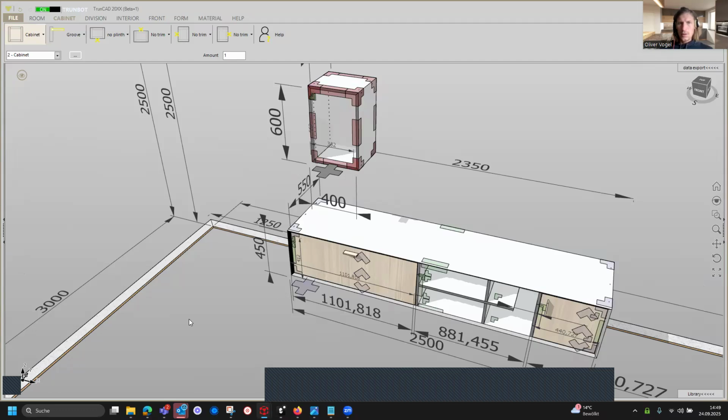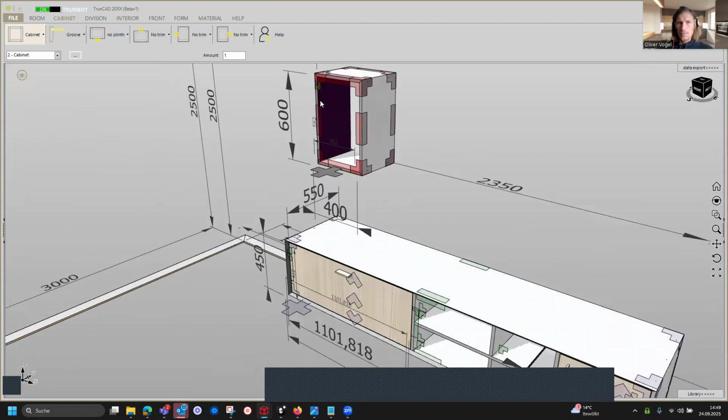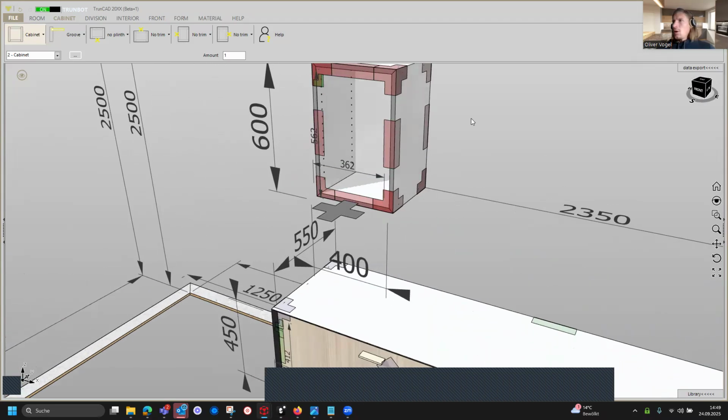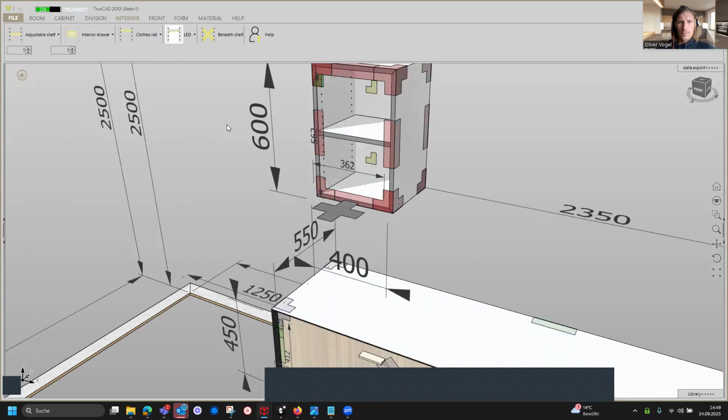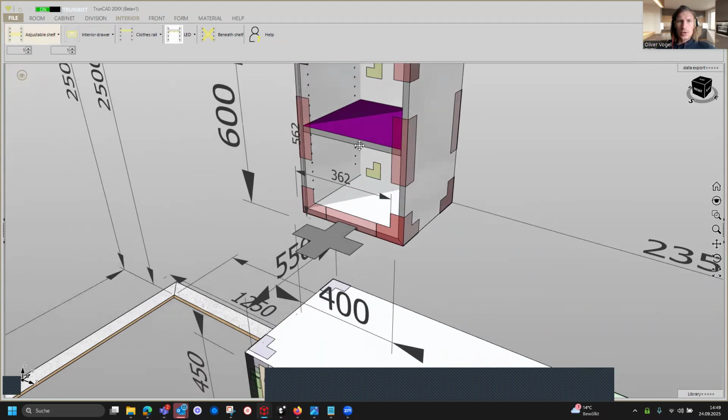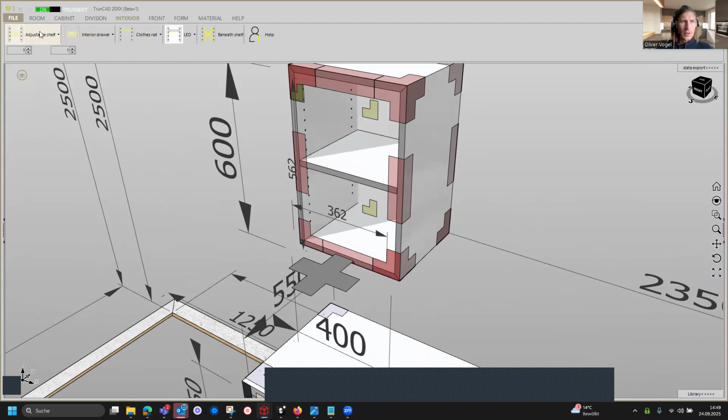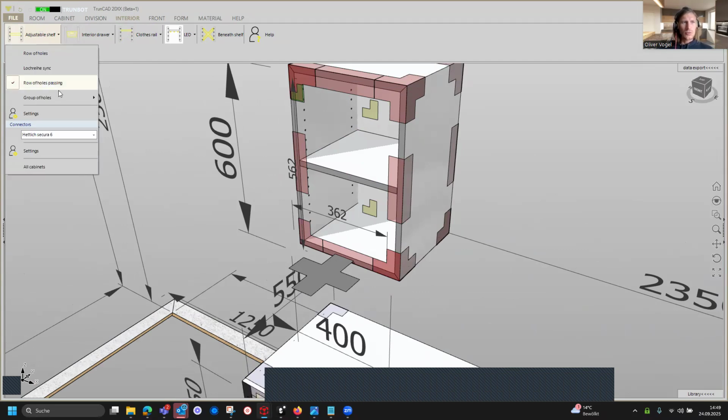So that is our next cabinet. So here we don't have a division. In the interior, we have an adjustable shelf. And we change it also. Click on the drop-down menu and change it to group of folds. Then we just group the group of folds.